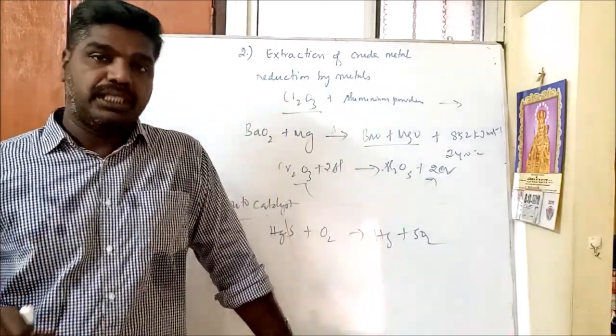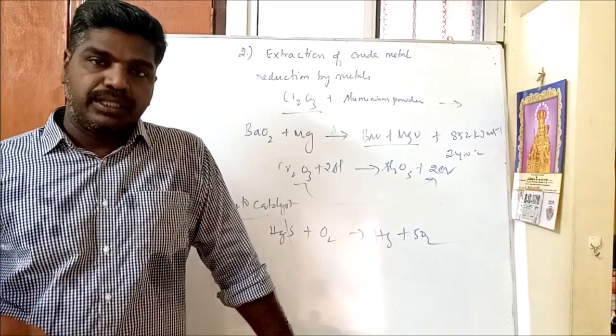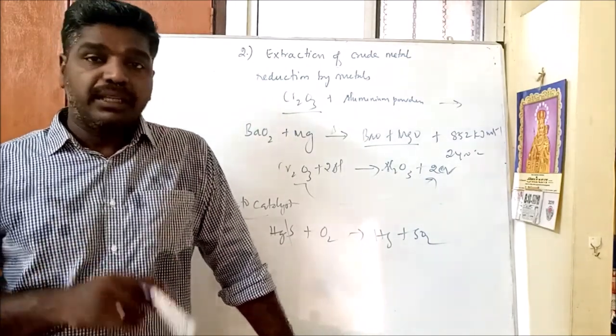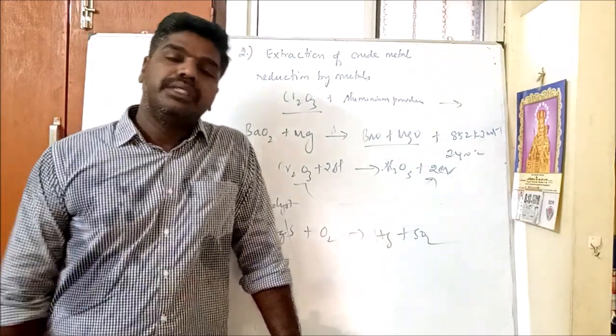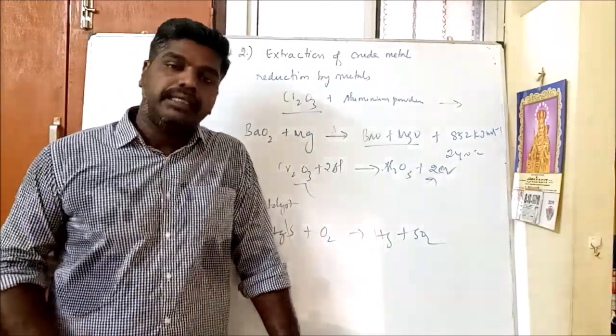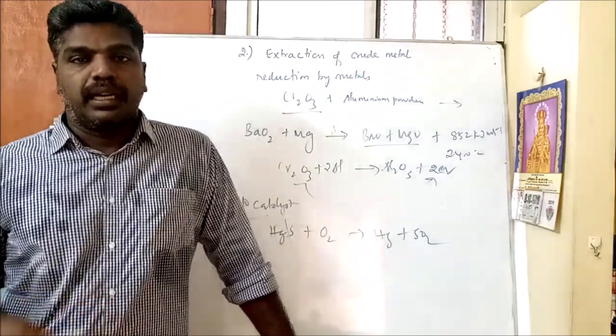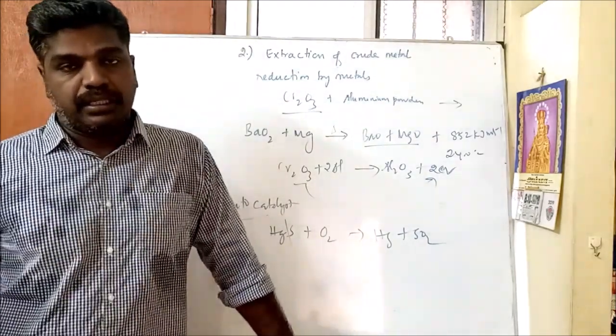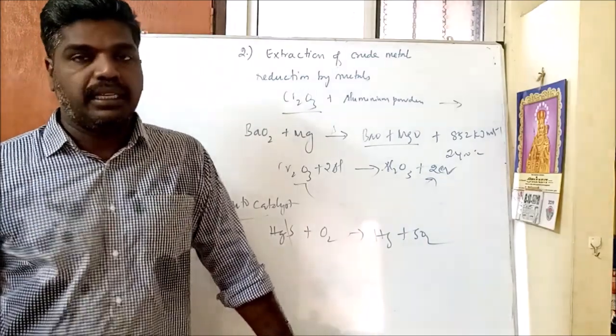There are many reducing agents and many processes also. One is smelting, another is the electrolytic method. We have seen smelting and using reducing agents like carbon, hydrogen, carbon monoxide, even some metals themselves reducing metal oxide to metal. We have seen this very clearly.